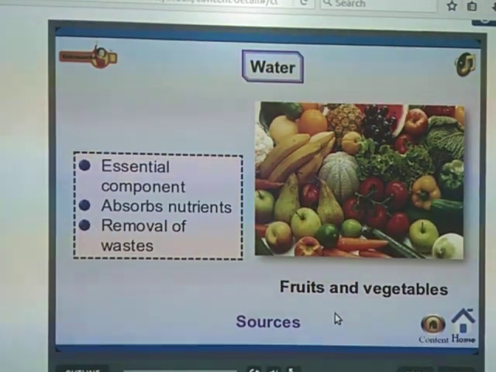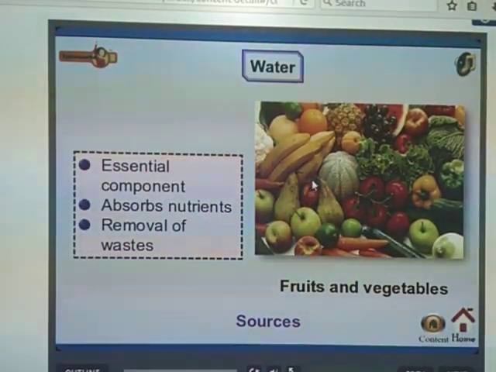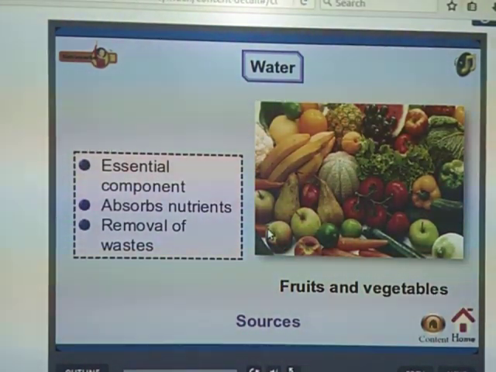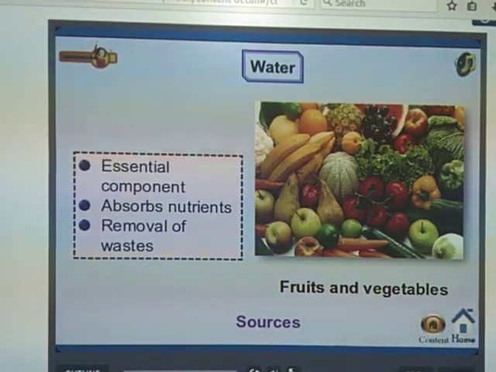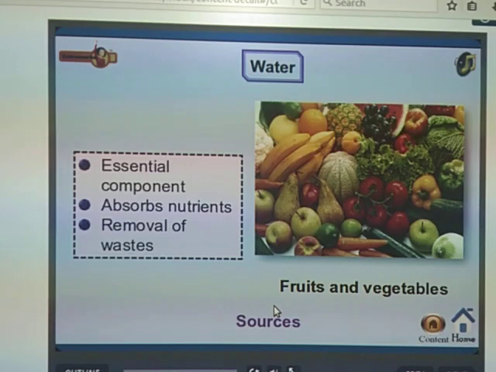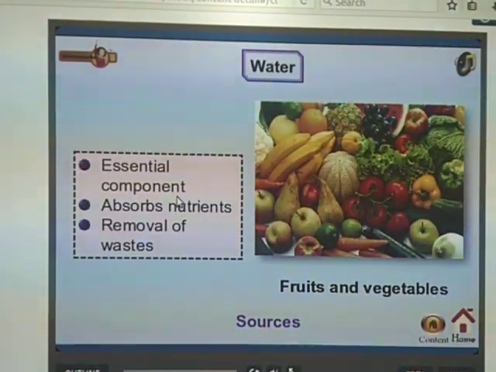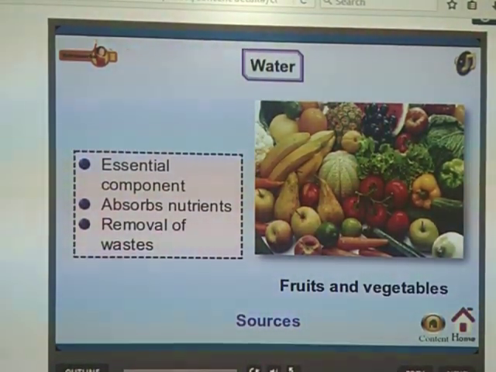Some sources of water: every day we drink water, we also get water from vegetables and fruits, and in cooking food we also add water. So this is the function of water. It is the essential component which helps us to absorb the nutrients, and also helps us to remove waste from our body through urine and sweating.